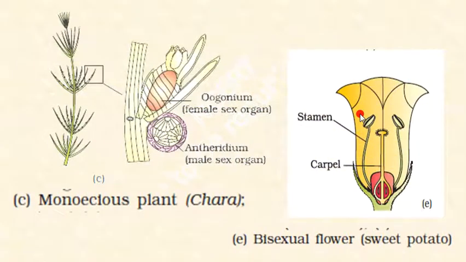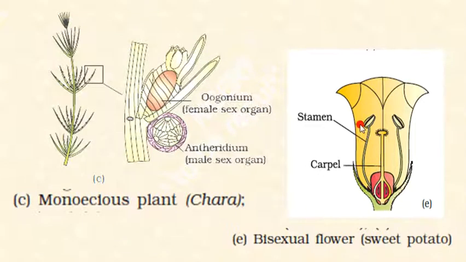Now this is an example of a monoecious plant. Here Chara is an alga. Both gametes are present in one organism, we can say the female sex organ and male sex organ are present in the same plant. So that's why it is called a monoecious plant, and we can also say bisexual.